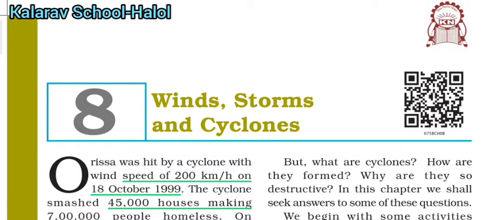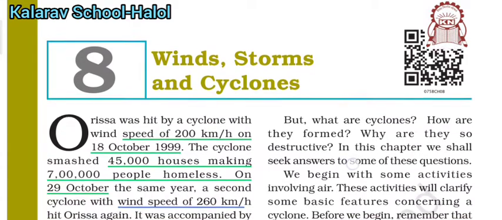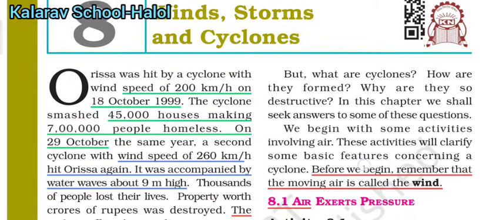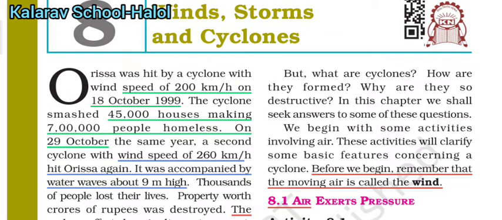Here I start the chapter with an example, taking Odisha, where a cyclone having a wind speed of 200 km per hour hit on 18 October 1999. The cyclone smashed 45,000 houses and left 7 lakh people homeless. On the 29th October of the same year, a second cyclone with a wind speed of 260 km per hour hit Odisha again, and it was accompanied by a water wave which was 9 meters high.